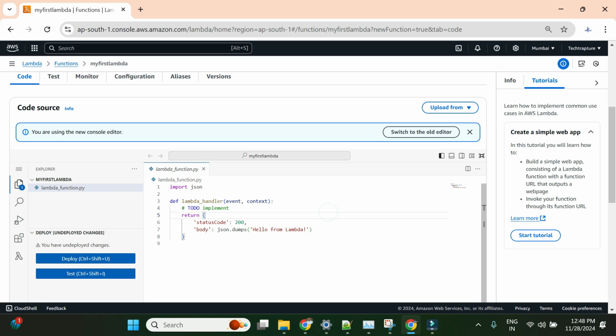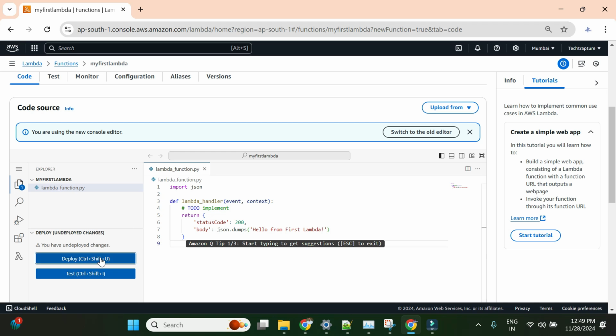and here I will simply deploy my code. So instead of hello from Lambda, I'll just update this as hello from first Lambda. Okay, so this will be your message which will be returned as an output. Now I'll just deploy this. Okay, I'll click on deploy, and at the bottom it will show the deployment status, which I feel is not good for the new console or new editor.